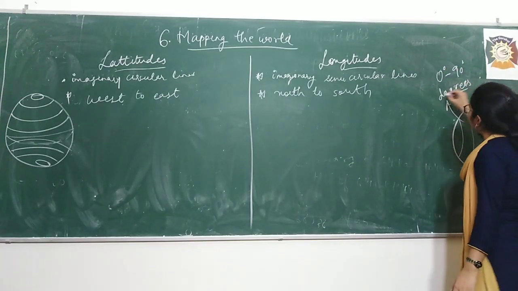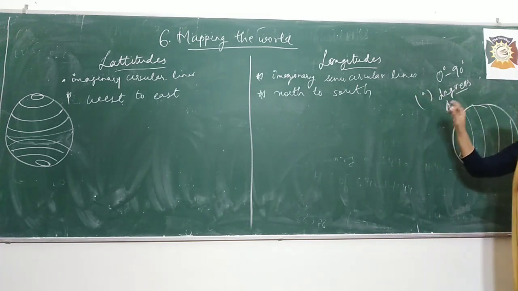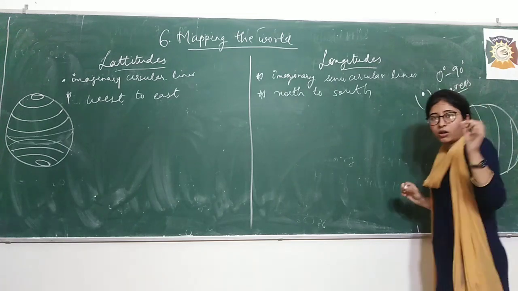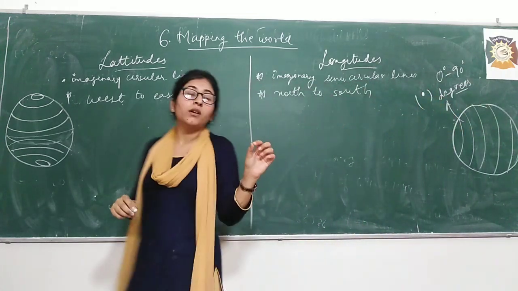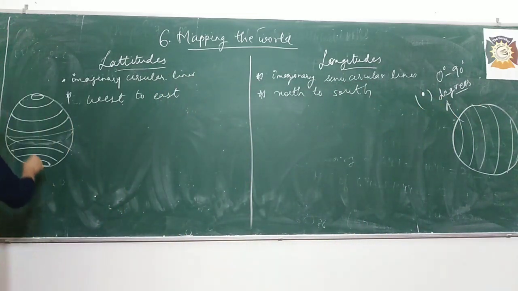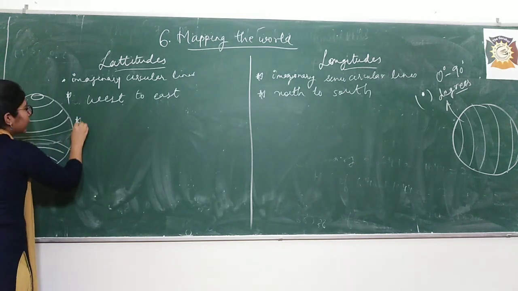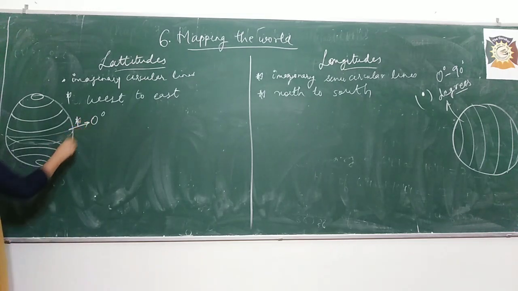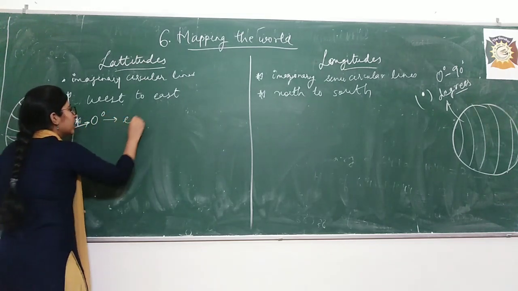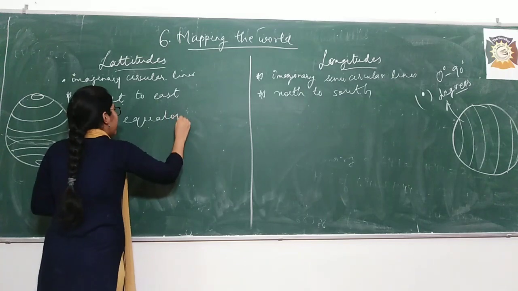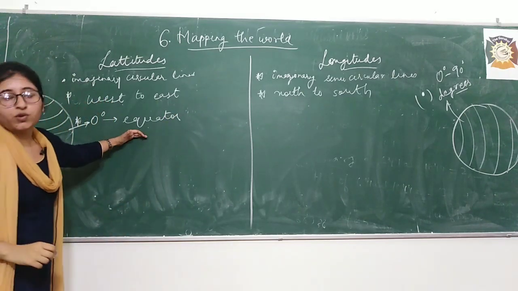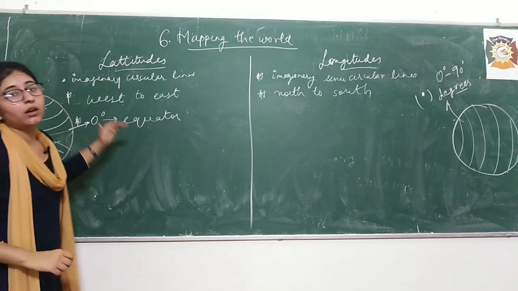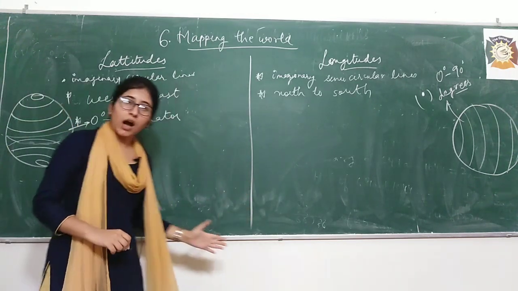Representation of degrees. Degrees is shown like this. I hope you have studied this in math. The degree is like this, a small circle over the superscript, right? So yes, this middle latitude line, I told you that it varies from 0 to 90. So this middle line is 0 degree and it is known as the equator, okay? Now what is the use of this equator? This equator divides the globe, divides the earth into two equal halves.